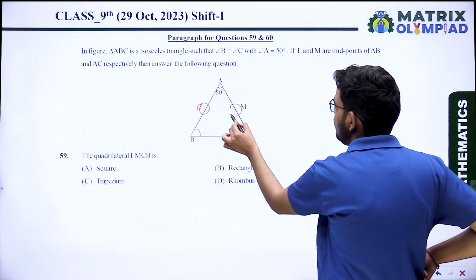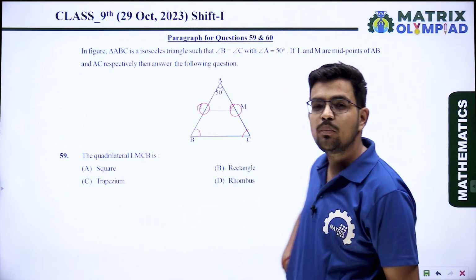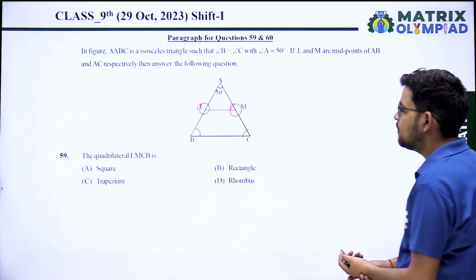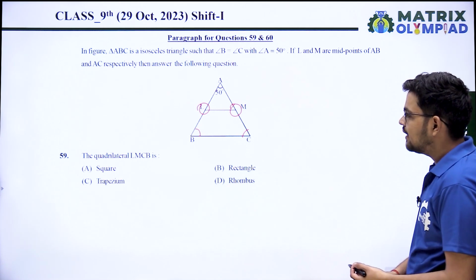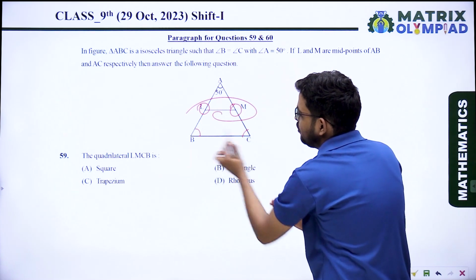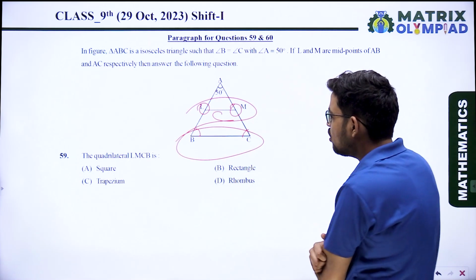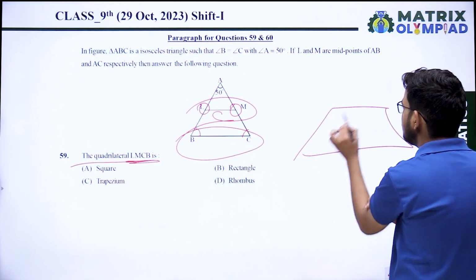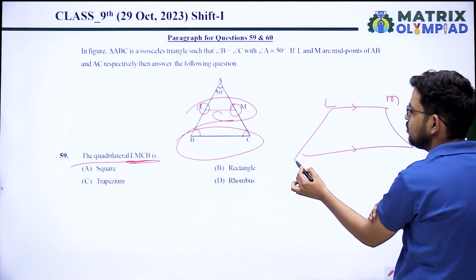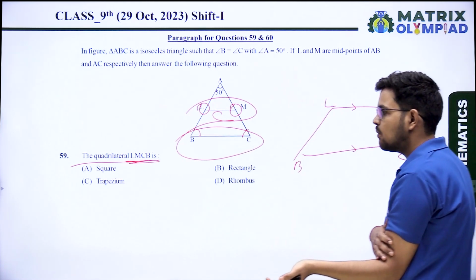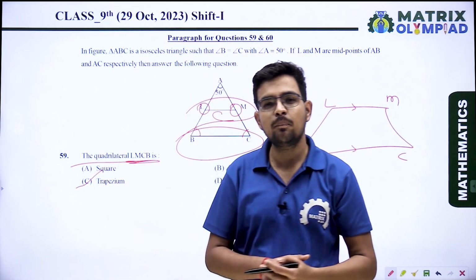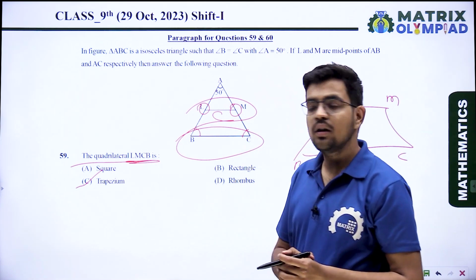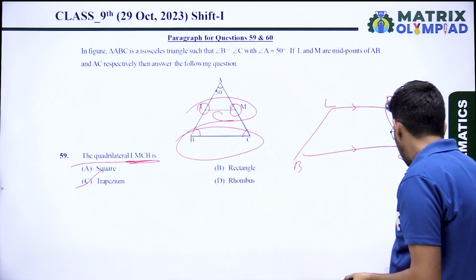L and M are midpoints of AB and AC respectively. So it is the midpoint theorem of the triangle. What is the midpoint theorem? That is, if L and M are midpoints of sides AB and AC respectively, then LM is parallel to BC. You know very well. So in quadrilateral LMCB you have LM parallel to BC. Which type of quadrilateral is LMCB? It is a trapezium. If one pair of opposite sides is parallel, then it is called a trapezium. Option C is the correct answer.